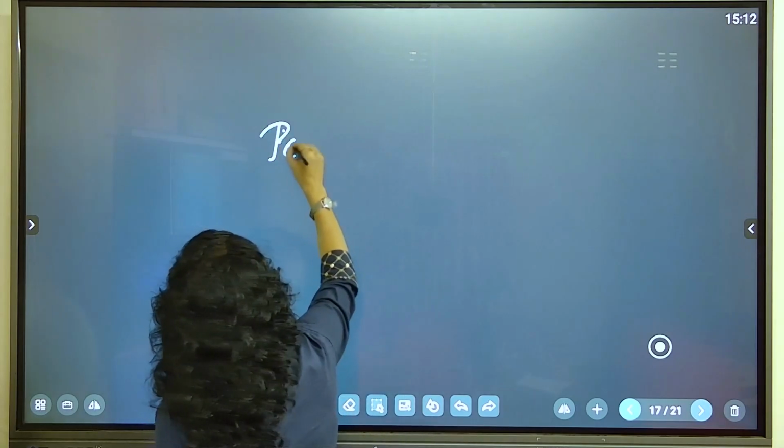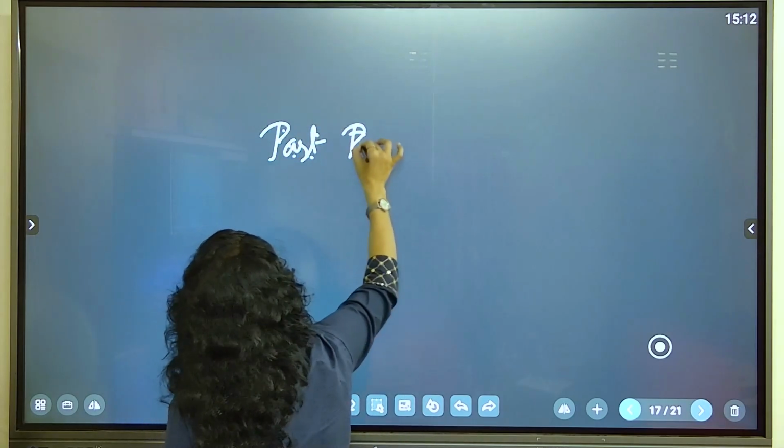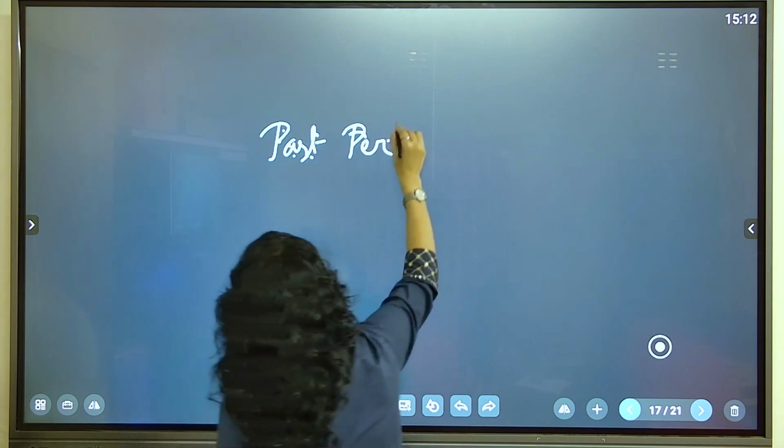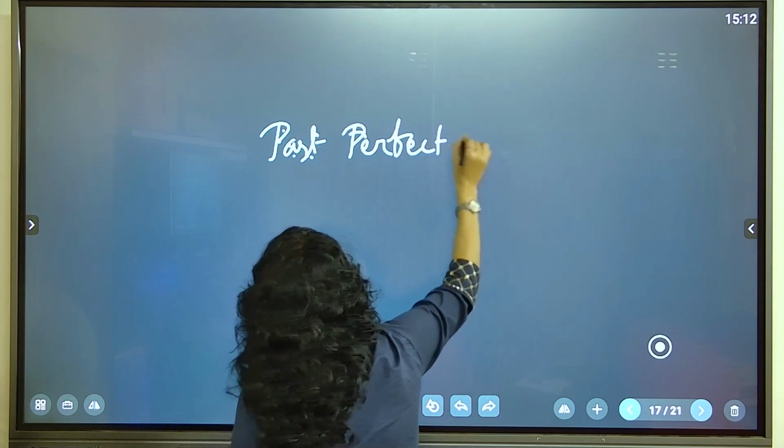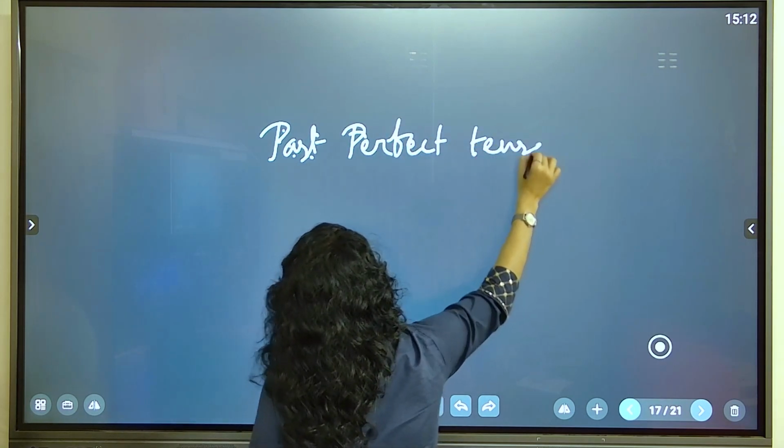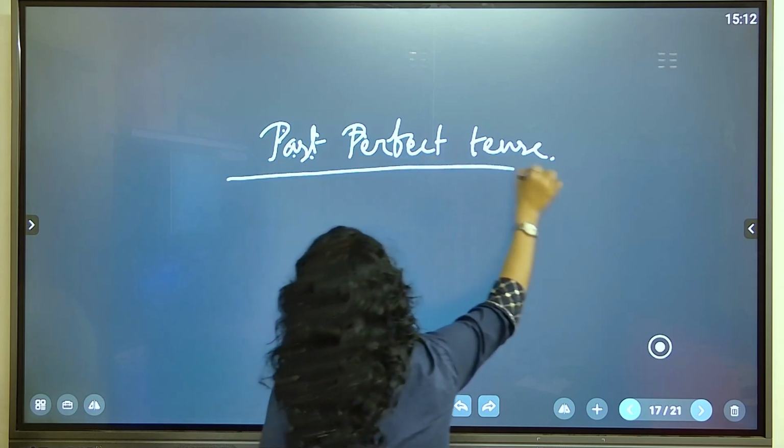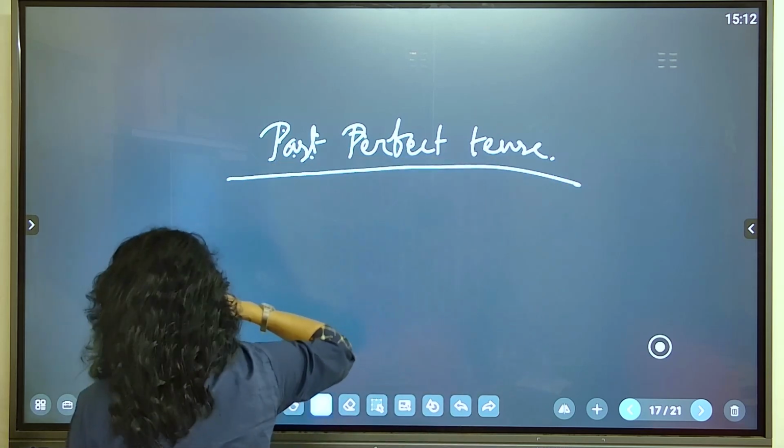Past perfect tense. Past perfect tense is